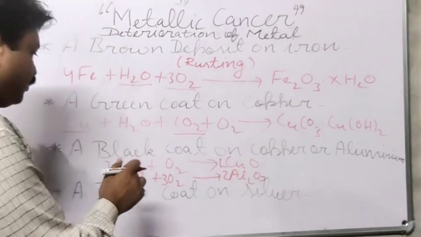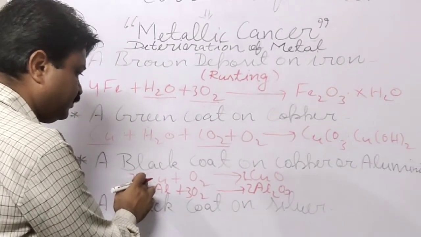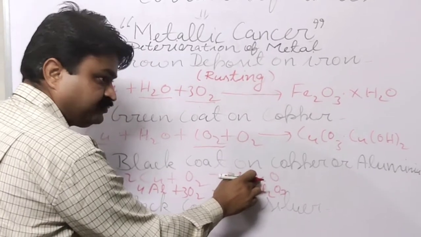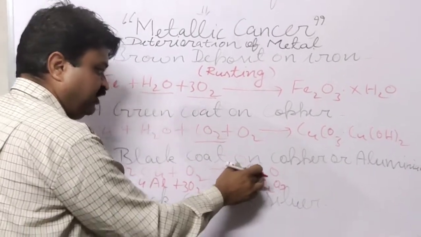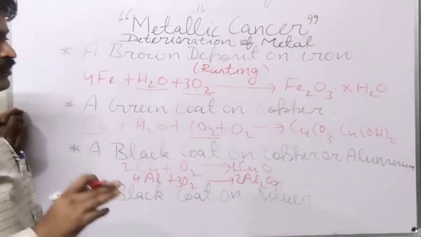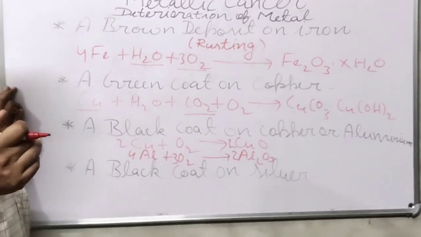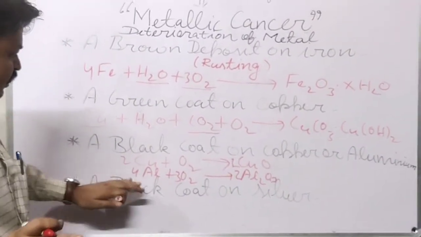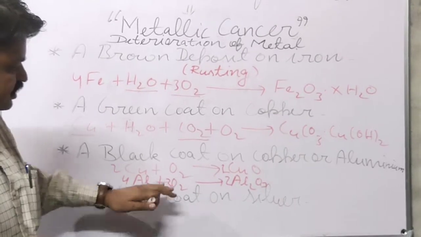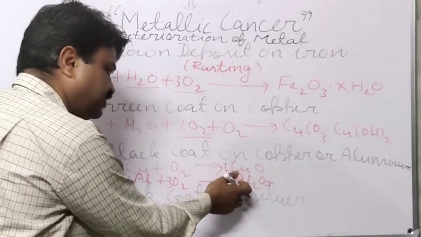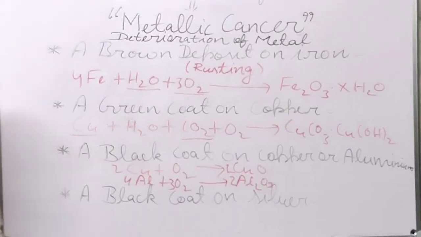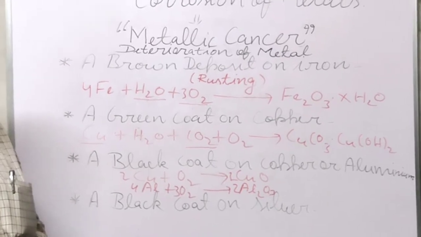So copper becomes copper oxide. When it becomes copper oxide, then it has the dark appearance or the black appearance or black coat. When the aluminium reacts with the oxygen, then it forms the aluminium oxide, and it also has the black appearance or dark appearance, student.